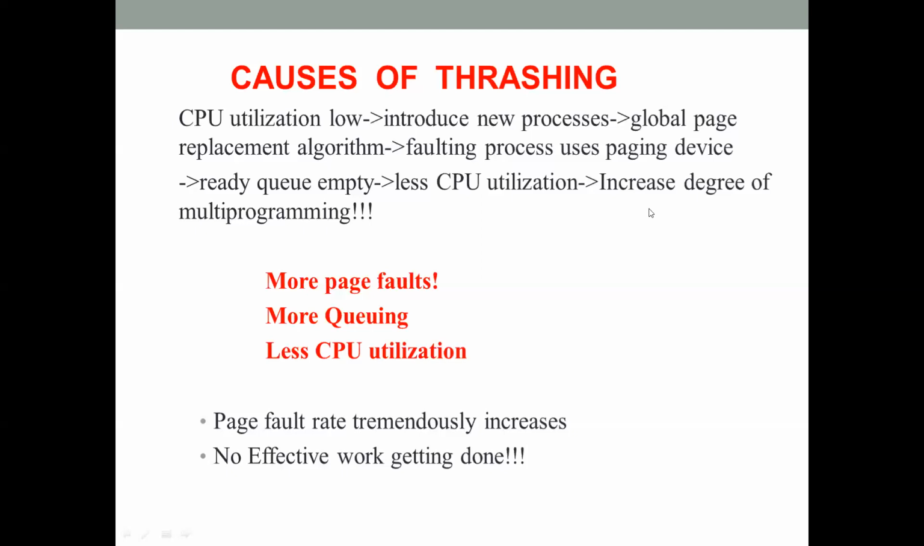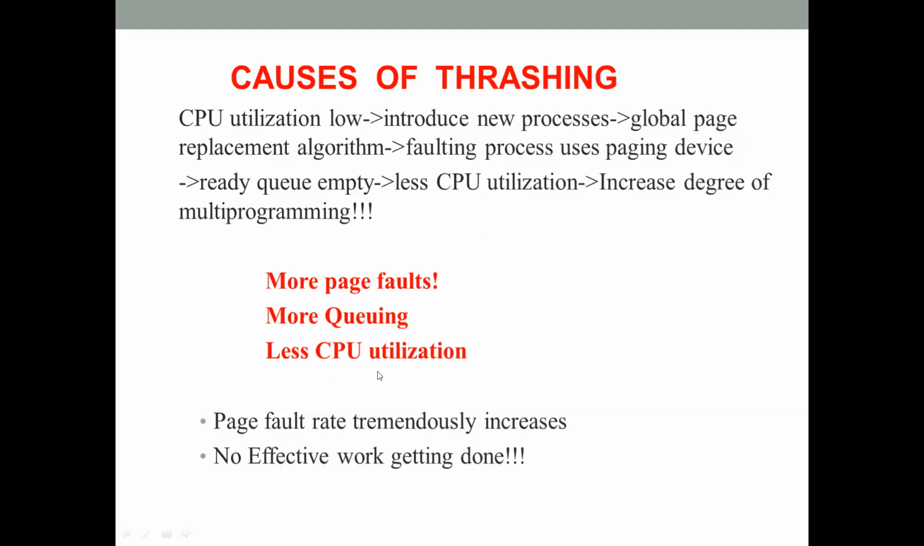So again, what will happen? The same situation will repeat. Let's say it adds 10 more processes. These 10 more processes will also do the same thing. They will try to snatch the frames from other processes because they don't have enough frames. So it will lead to page faults, and then they will all start queuing on the paging device. So now instead of 10, 20 processes, or at least 15 processes, may be queuing on the paging device.